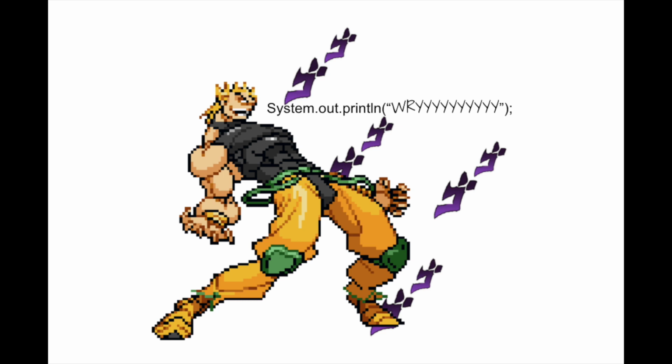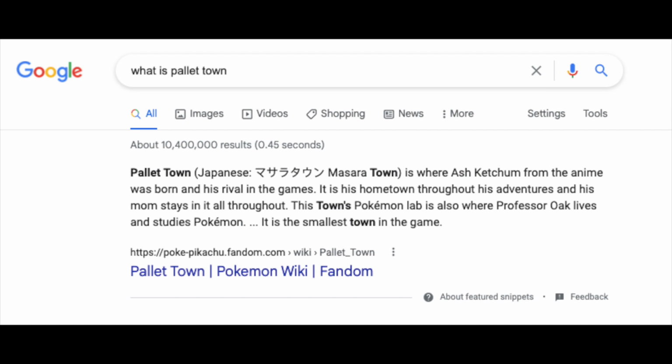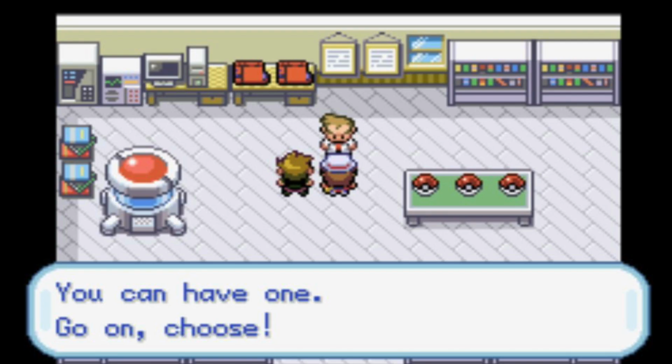We start our journey in Pallet Town, and if you don't know what Pallet Town is, Google is your friend, and now that you're becoming a programmer, the greatest work tool ever invented. Like all good Pokemon journeys, we need to choose our starter.